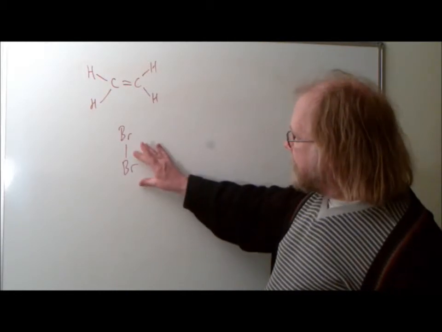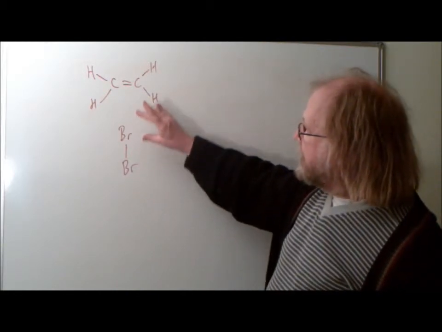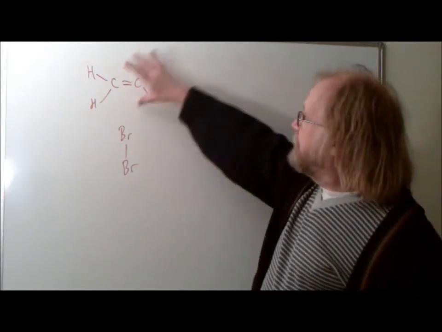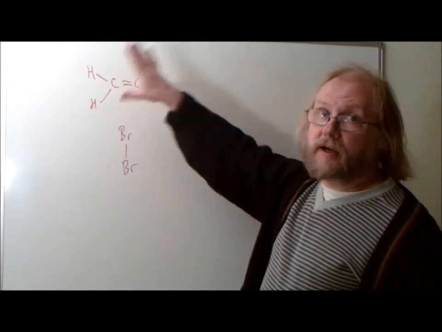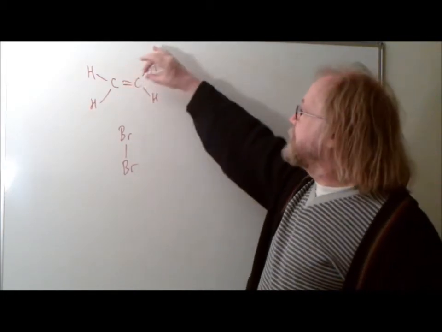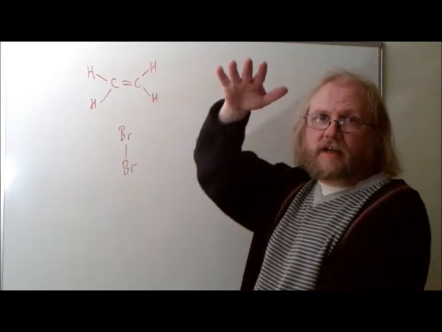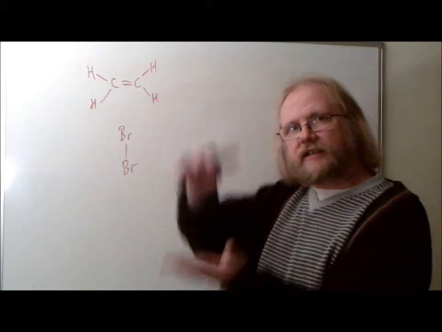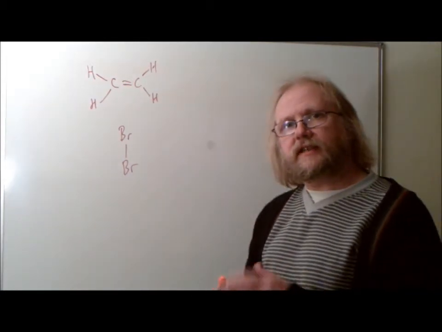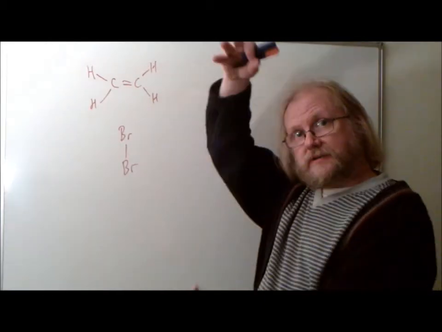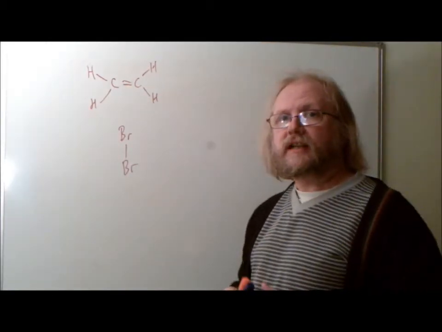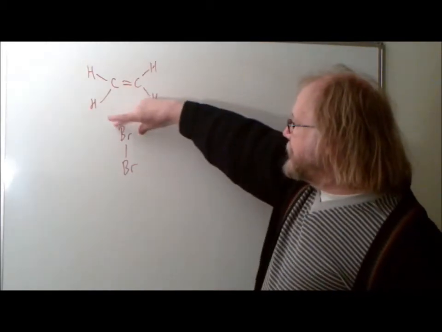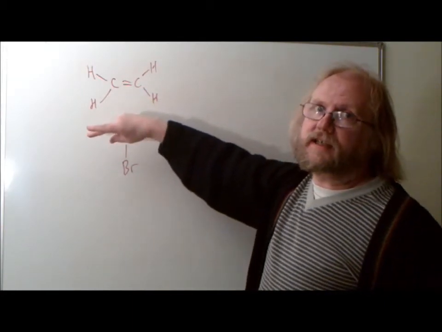So remember, the story is, as the bromine comes in close here, what it notices most about this alkene molecule is the pi bond. Because remember, those pi bonding electrons are kind of marginalized a bit, they're squeezed out to the sides, away from the plane of the alkene, because they're formed from those sideways overlapping p orbitals. And that means that they're very much in the face of this bromine as it comes in here.